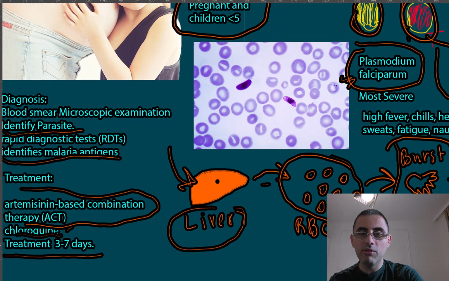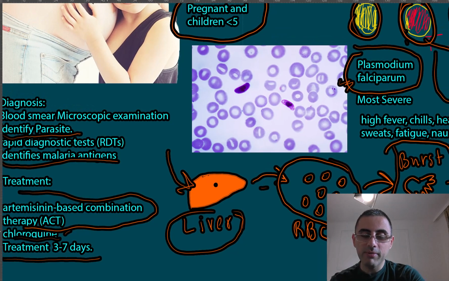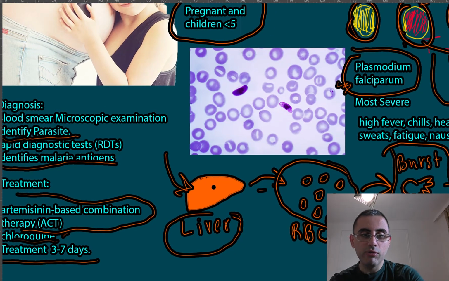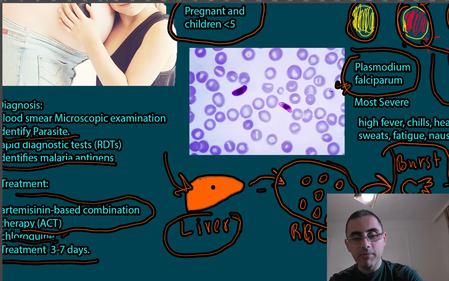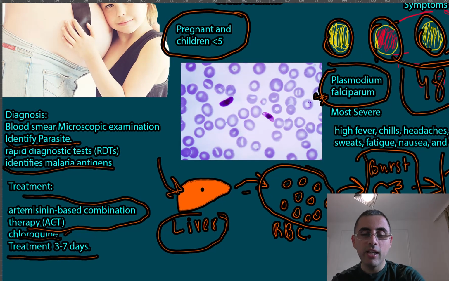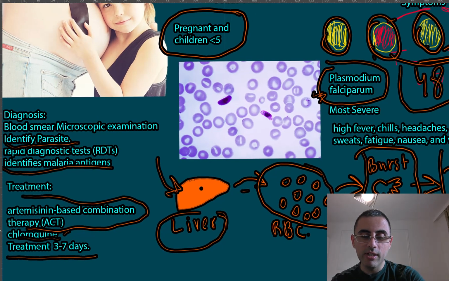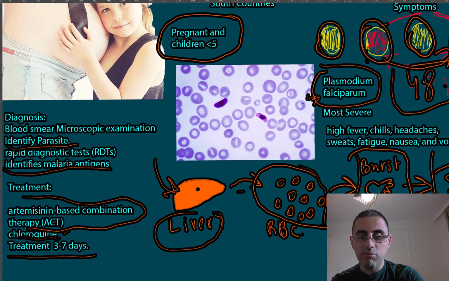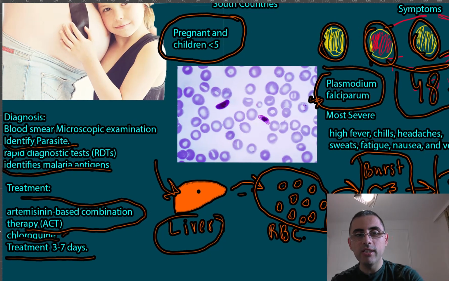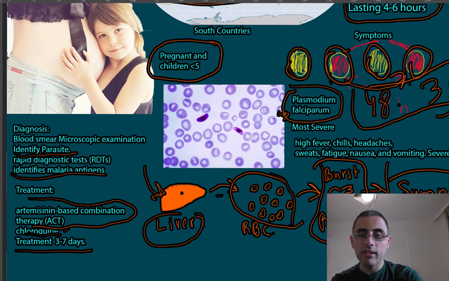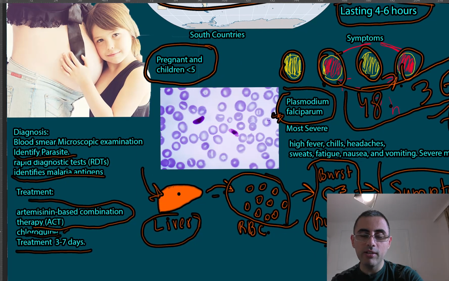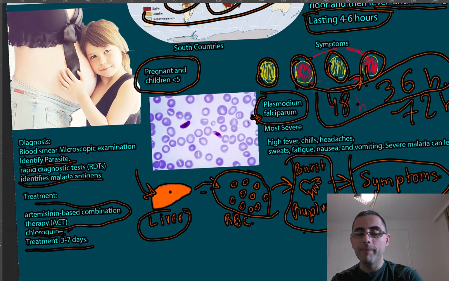Usually there are no serious complications with treatment, and prognosis is usually good, but some types of Plasmodium can survive and live in the liver. That's also possible, but usually it's treatable with no adverse or serious effects.